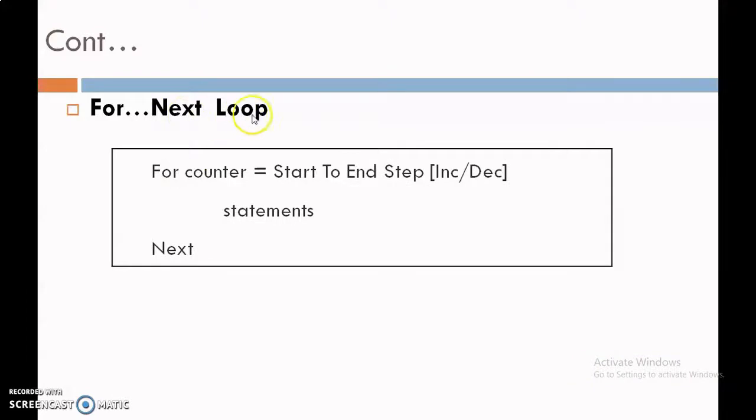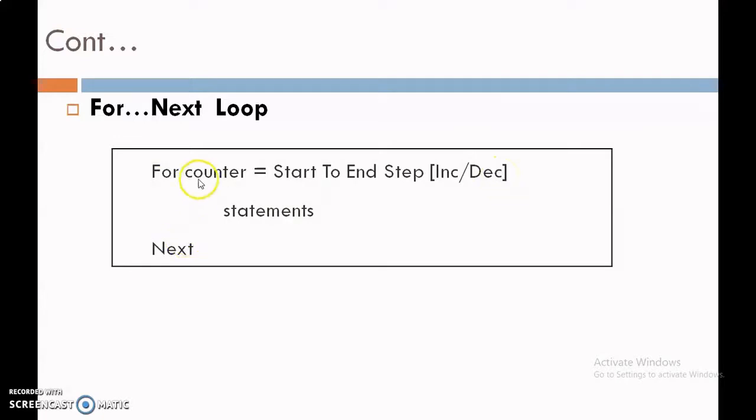Now the syntax of For Next loop is For, and at last Next. After that, one variable is used. Variable or counter variable equal to start, we have to assign the starting value, To end, the ending value. Then after, there is an optional Step, increment or decrement. So this step tells how many steps are incremented or decremented.